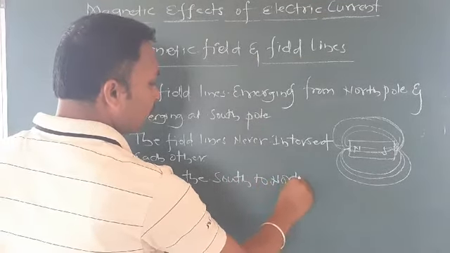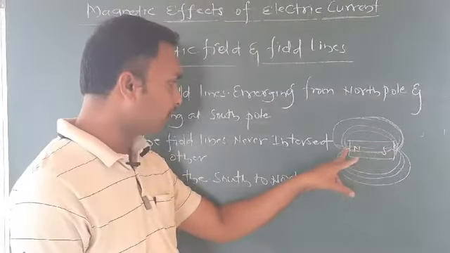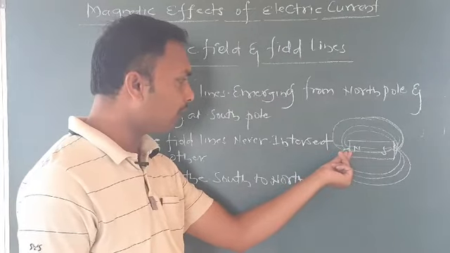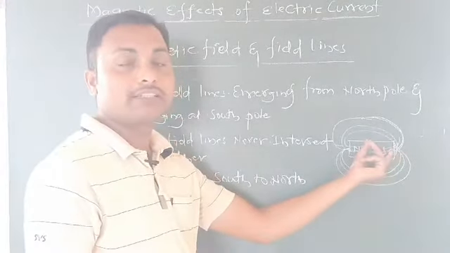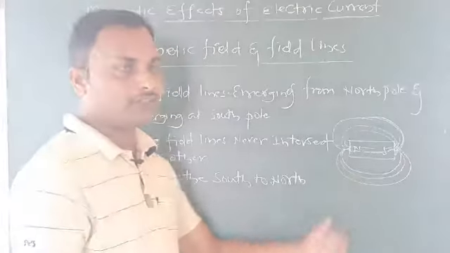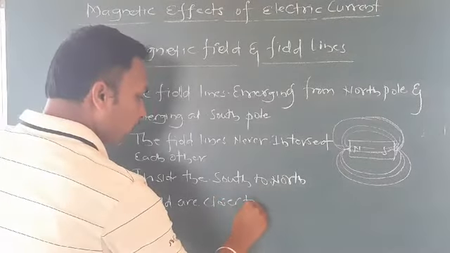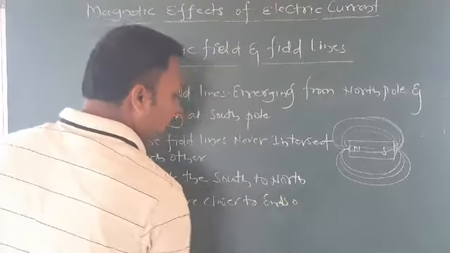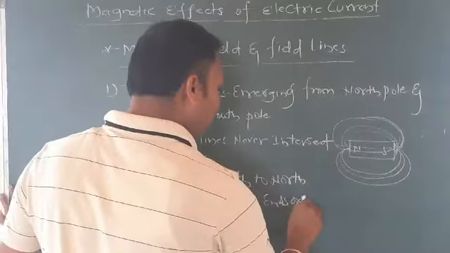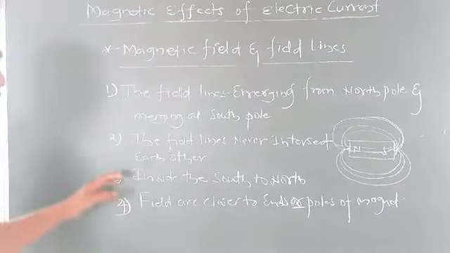Now the fourth one. You can see the field lines are very close at the north and south poles. So we can say the field lines are closer to the ends, or poles, of the magnet. So this is number 4.